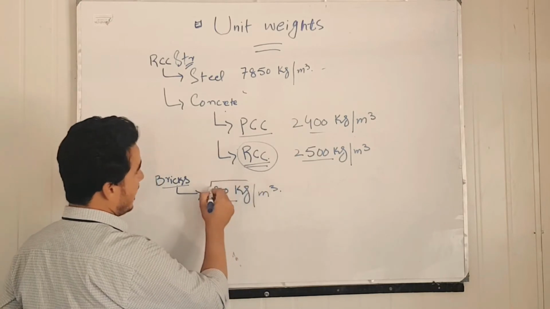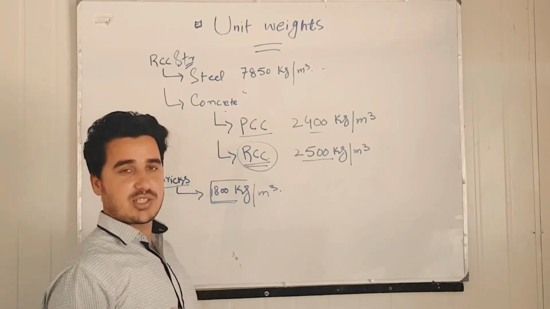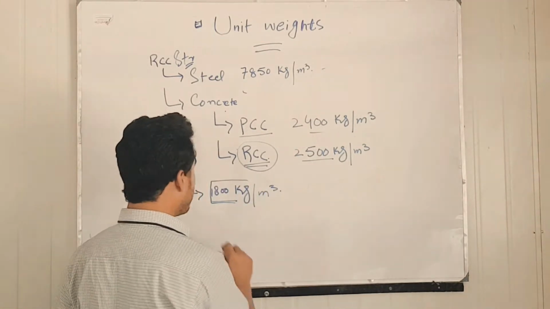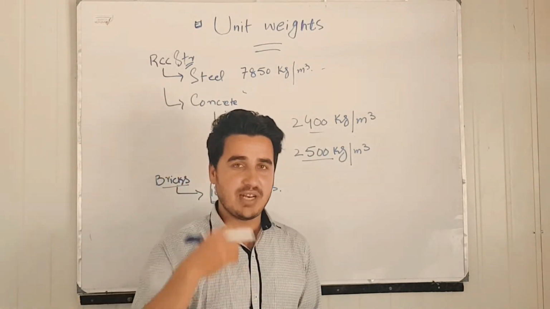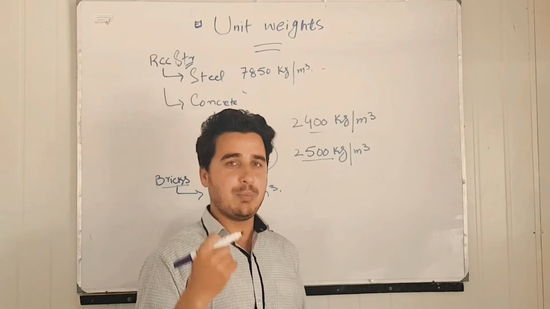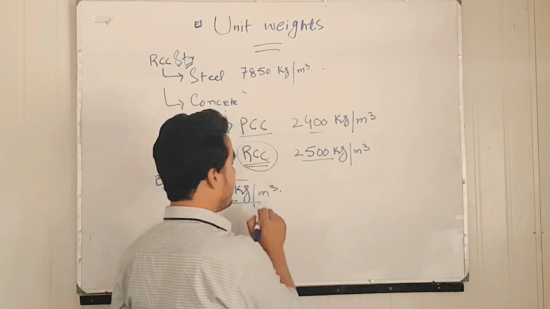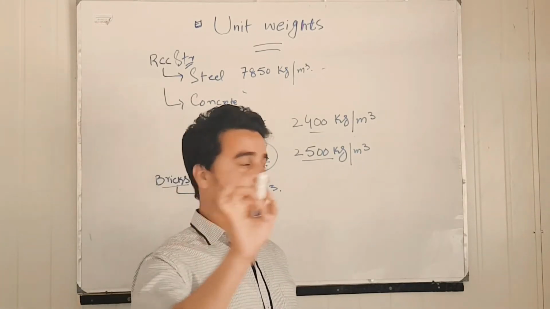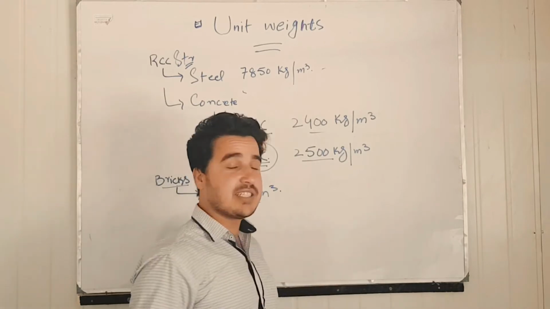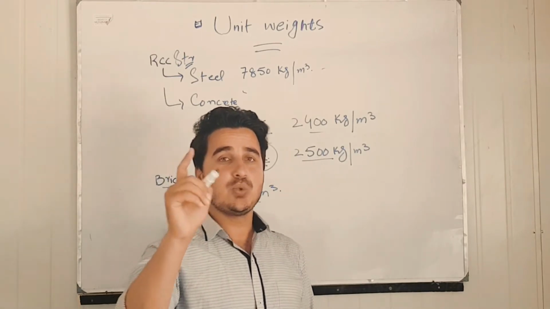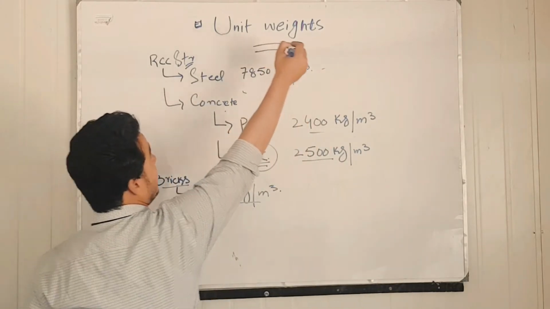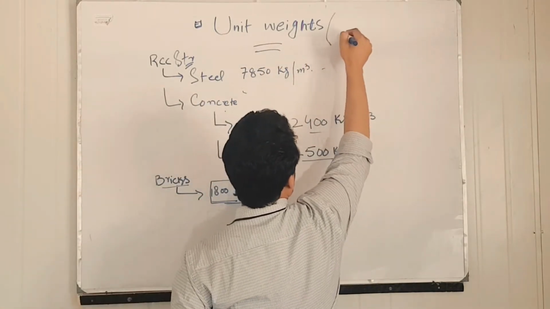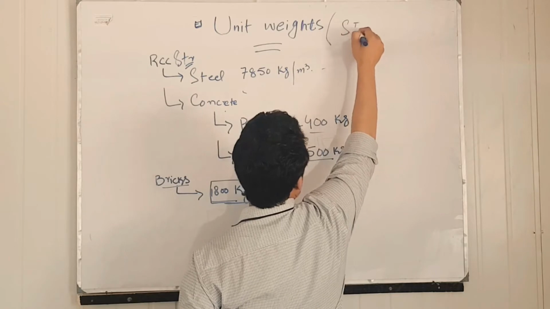This value helps in design of structures as well, because we consider the weight of bricks as a dead load, and whenever you are designing a building, you will have to consider the weight of bricks as 1800 kg per meter cube if you are using System International or SI units. Okay, unit weights, and I forgot to say that these are in SI units.